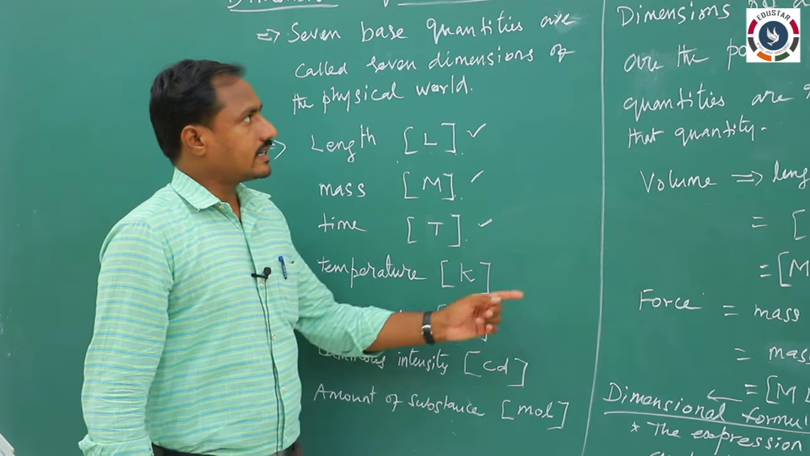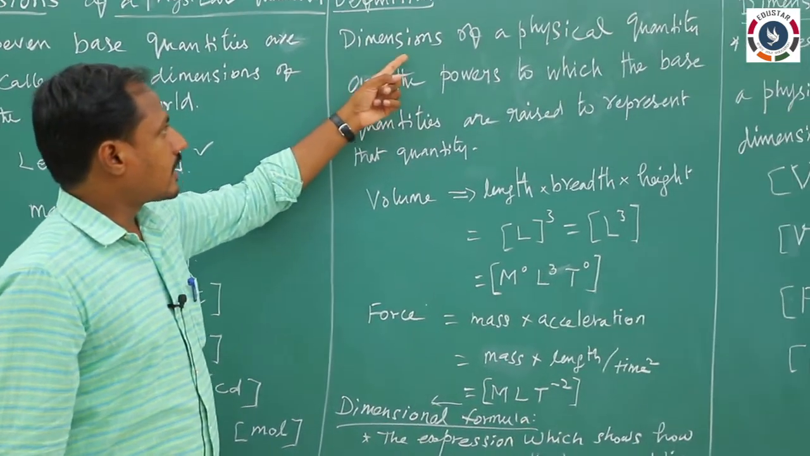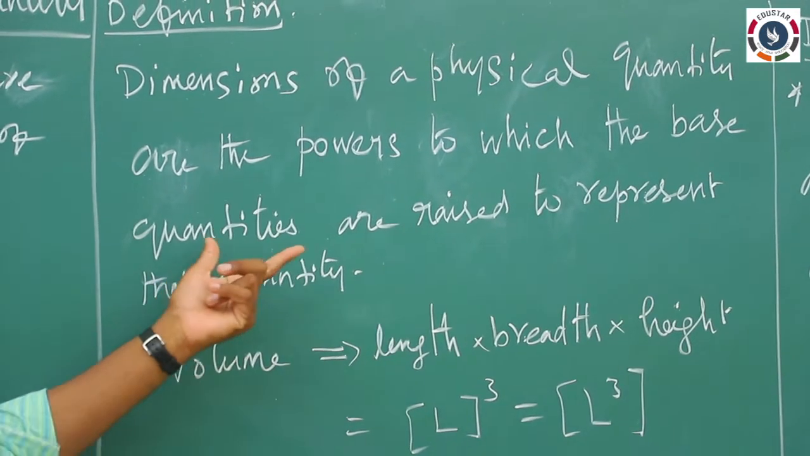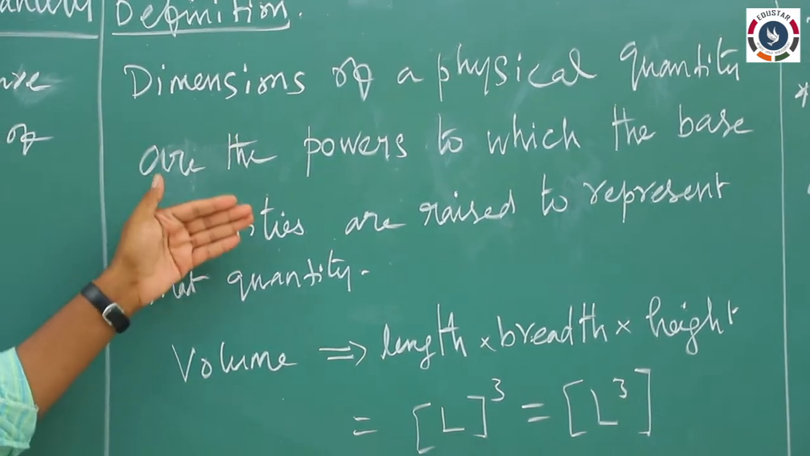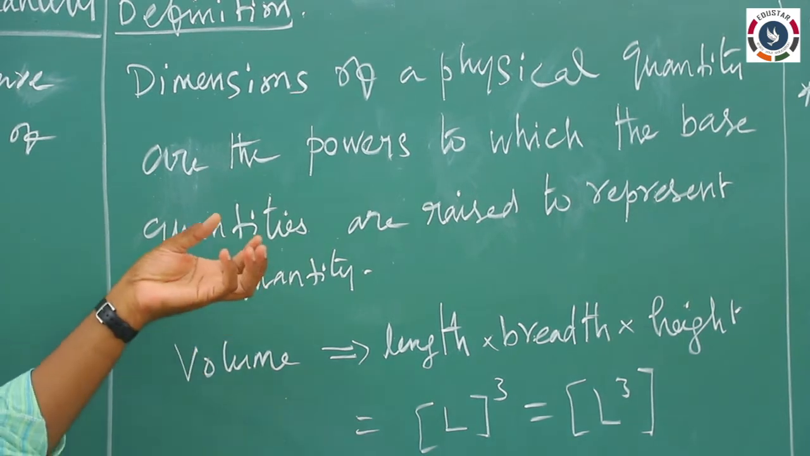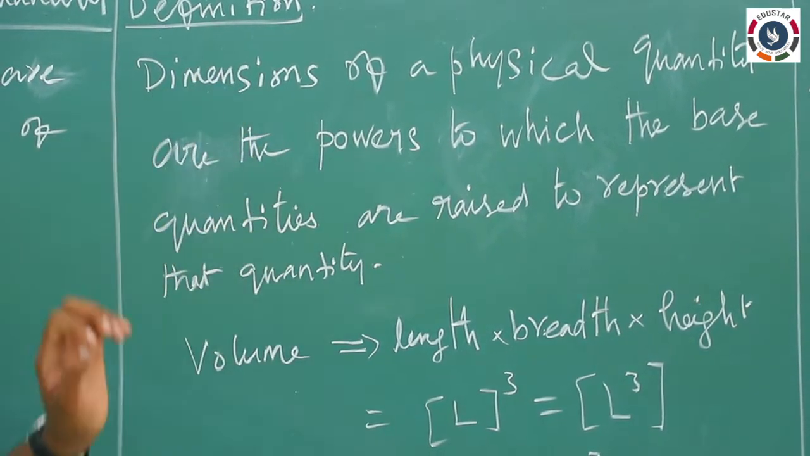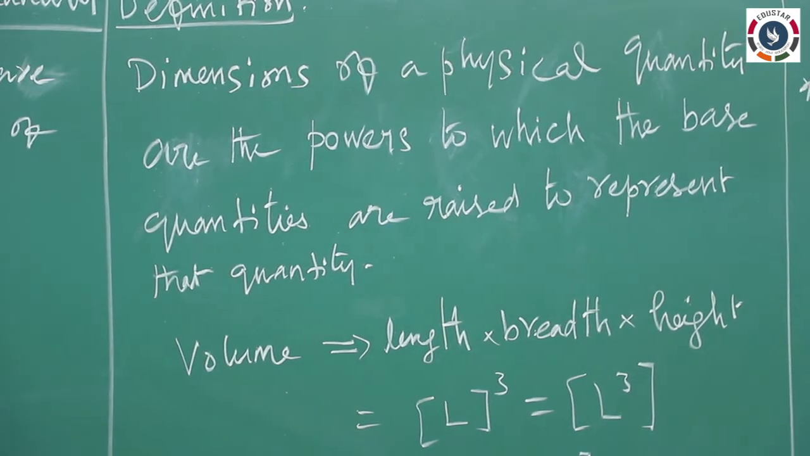So, we can define the dimensions. The dimensions of a physical quantity are the powers to which the base quantities are raised. Everything is to be represented by the base quantities using powers. That is the definition of the dimensions of a physical quantity.